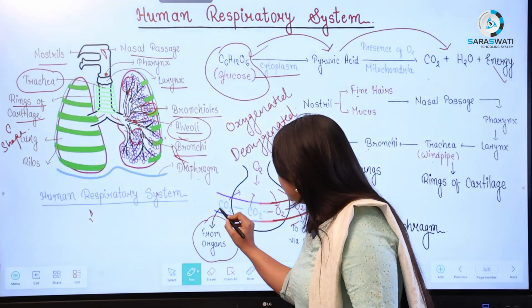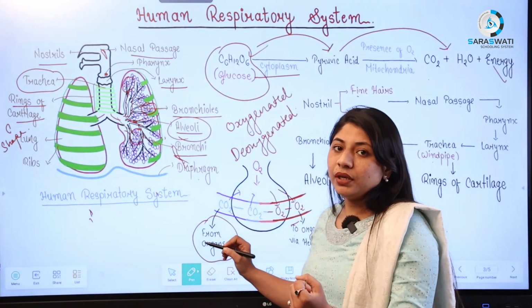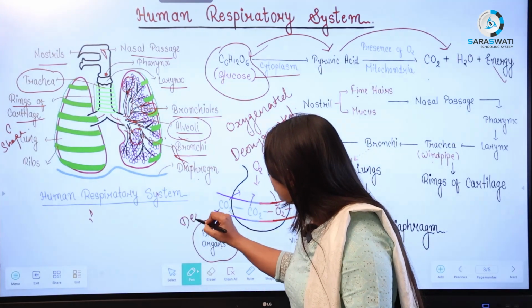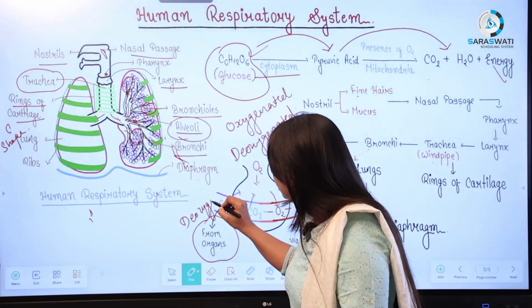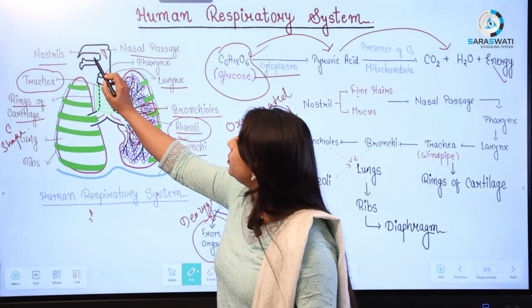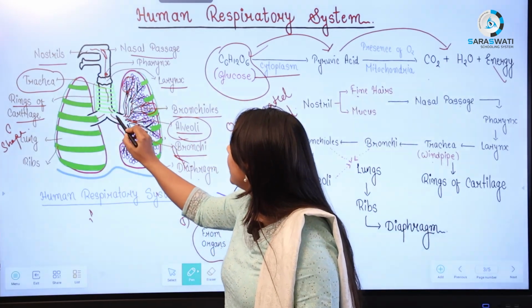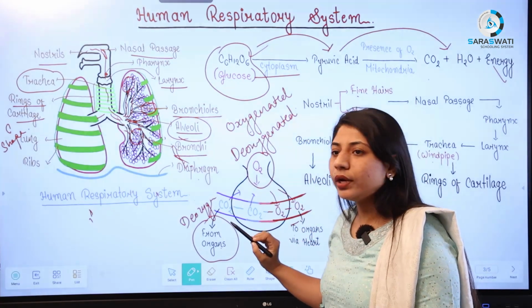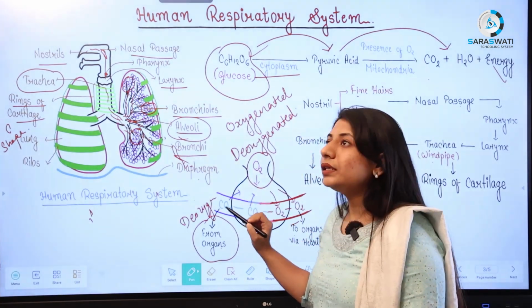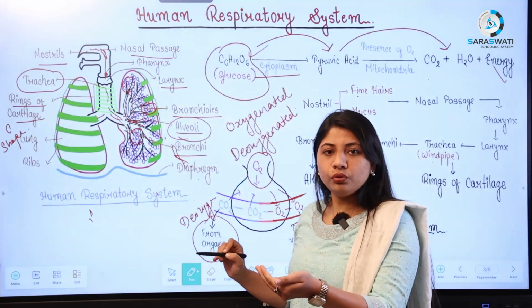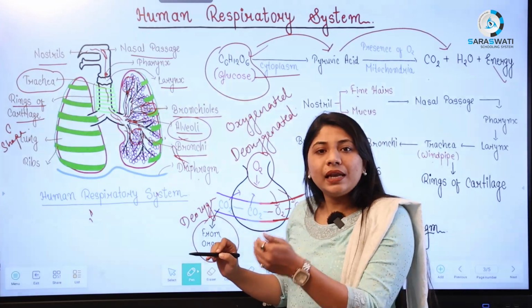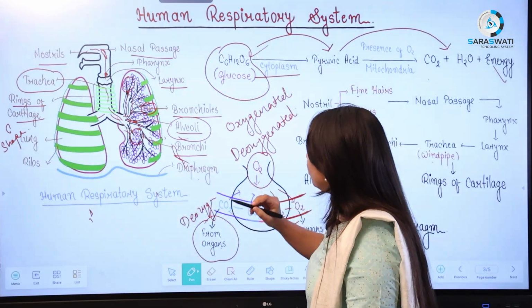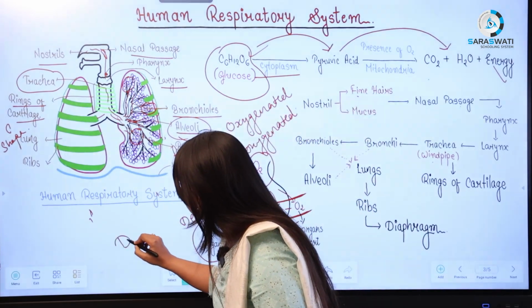So now the blood vessel coming into the alveoli contains which type of blood? This contains deoxygenated blood. Now what would happen? From the upper part, we are getting the oxygen. So from here, oxygen is coming inside the alveoli. Now this blood vessel contains a very high amount of CO2 and less O2, while the alveoli contain a high amount of O2 and less CO2. So here one phenomenon occurs, which is known as diffusion.